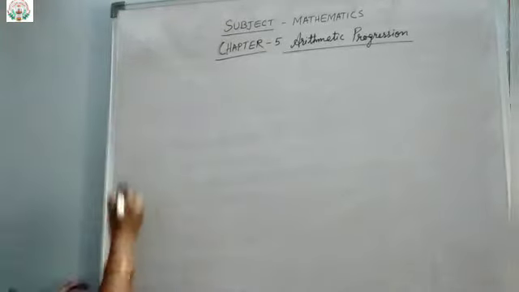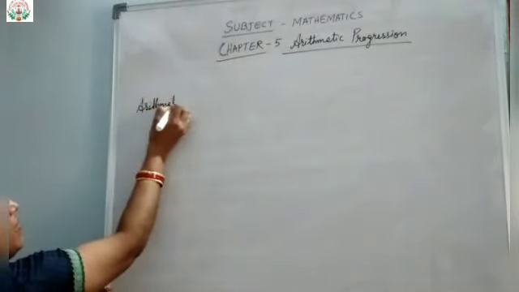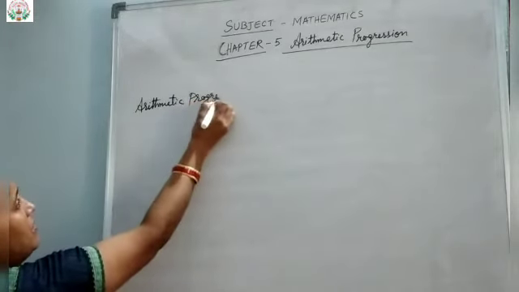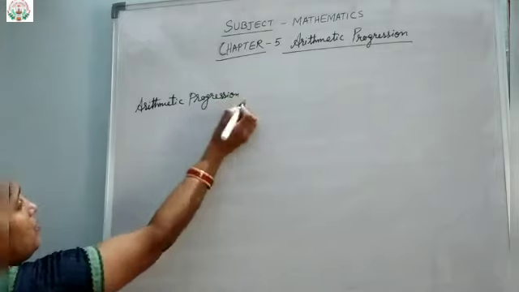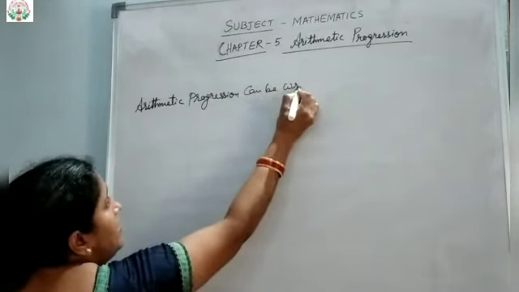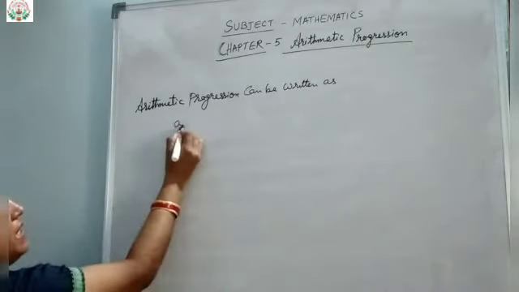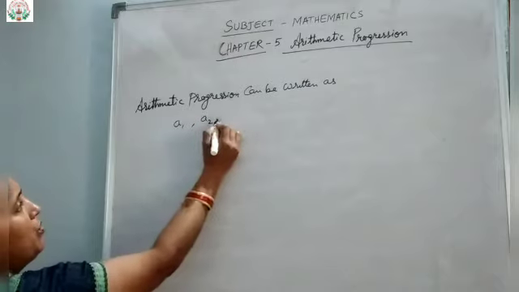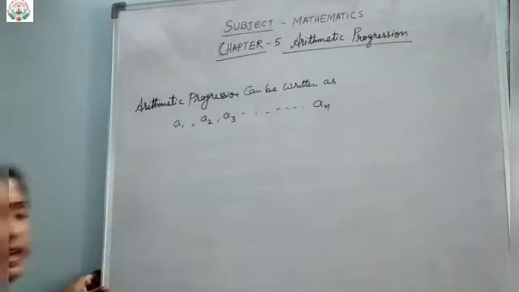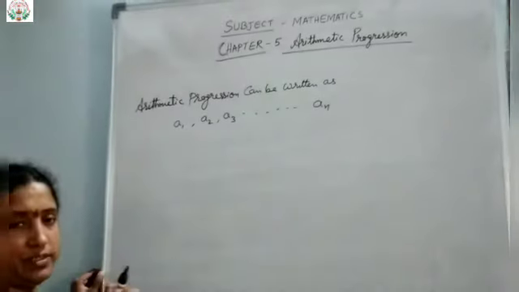Okay, now an arithmetic series or progression can be written as A1, A2, A3, likewise it will continue till AN. So AN is the last term of the series.